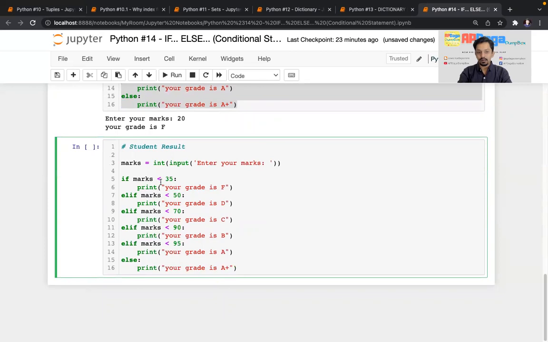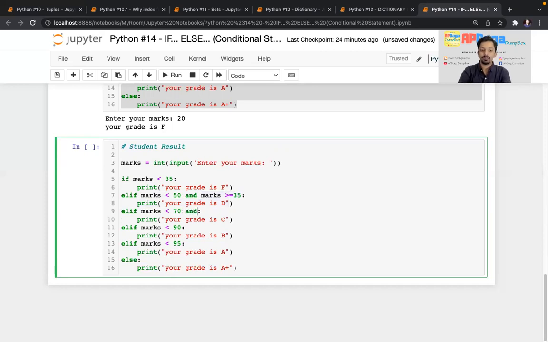If the marks are less than 35, then your grade is F. Then if your marks are less than 50, and marks are greater than or equal to 35, then it will write D. Here you can see, in this else if, it will check this condition and this condition, right? If both the conditions are true, then only it will print this.